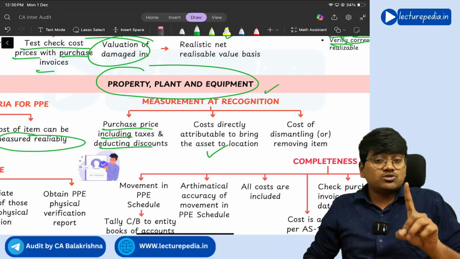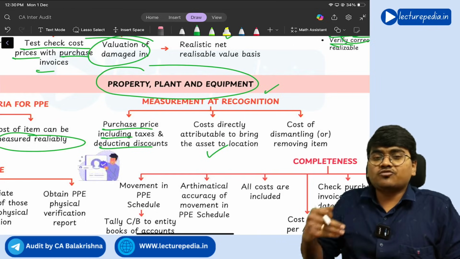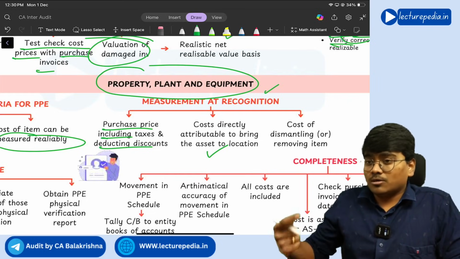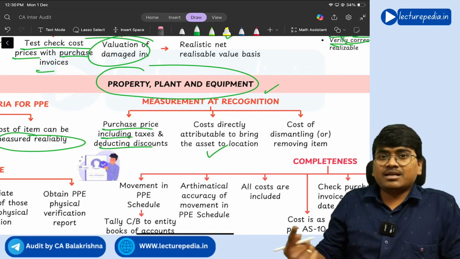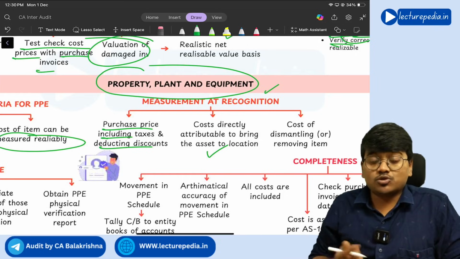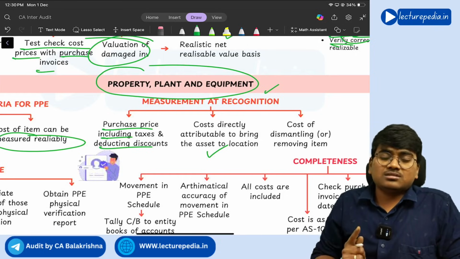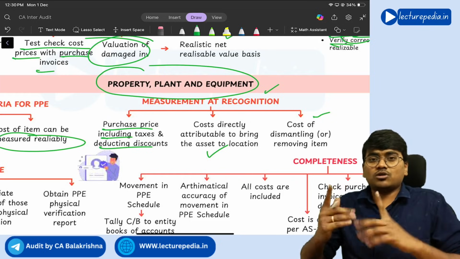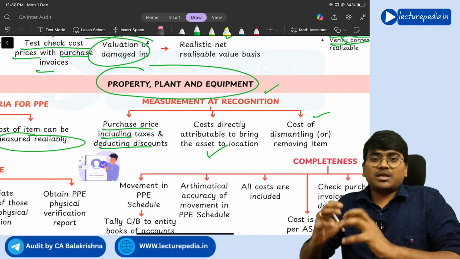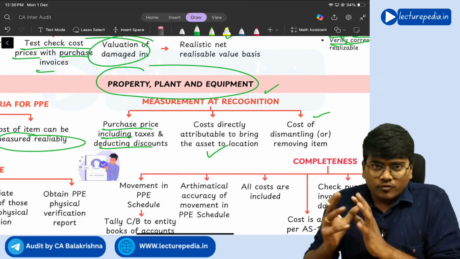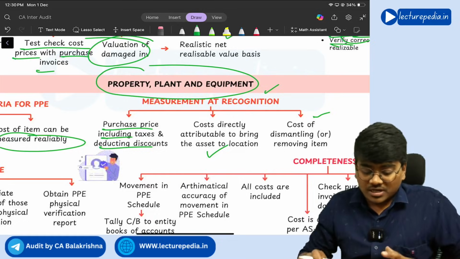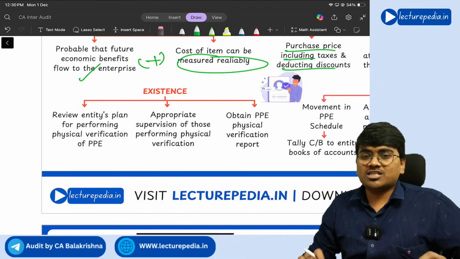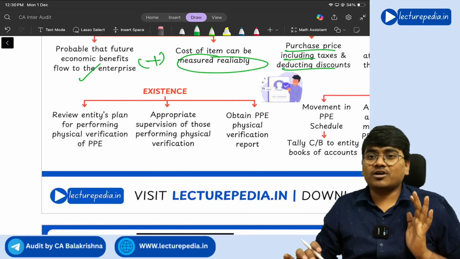Next, in case of some type of assets, after the useful life is completed, you need to dismantle it, and you need to clean up the area where the asset has been set up. So in case this asset requires such kind of dismantling, cost of dismantling and removing the item will also be added to the cost of asset, and at this price the value of asset will be recognized at the time of recognition.